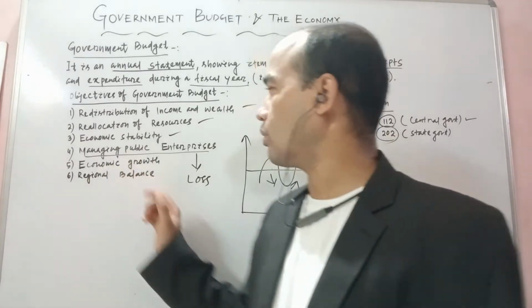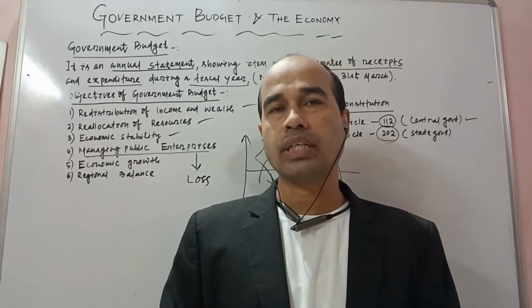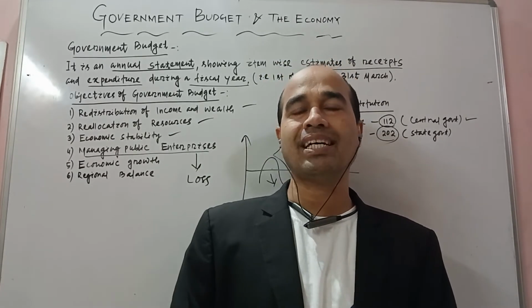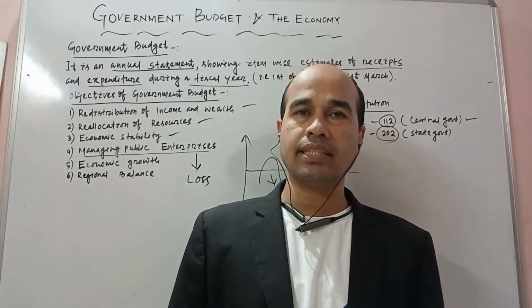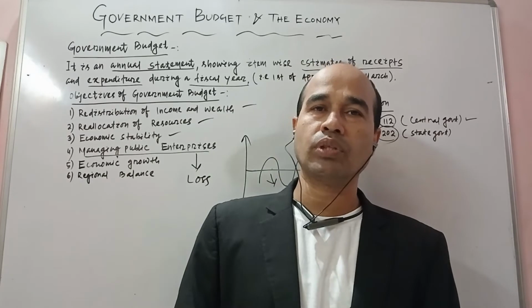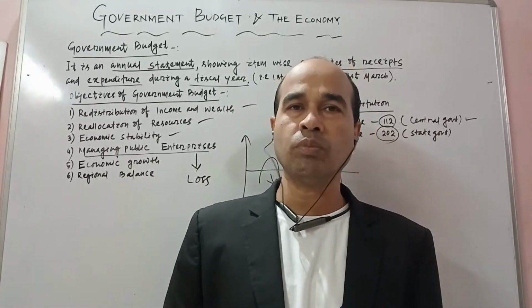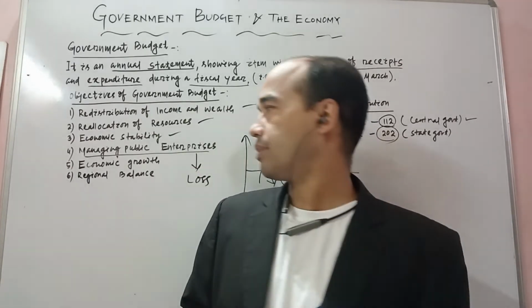Once again, economic growth, how is it possible? Produce more and more products in the economy, by which employment increases. Then exports increase, then GDP increases, everything increases in the economy, which is known as economic growth. It is possible by whom? By the budgetary policy of the government.